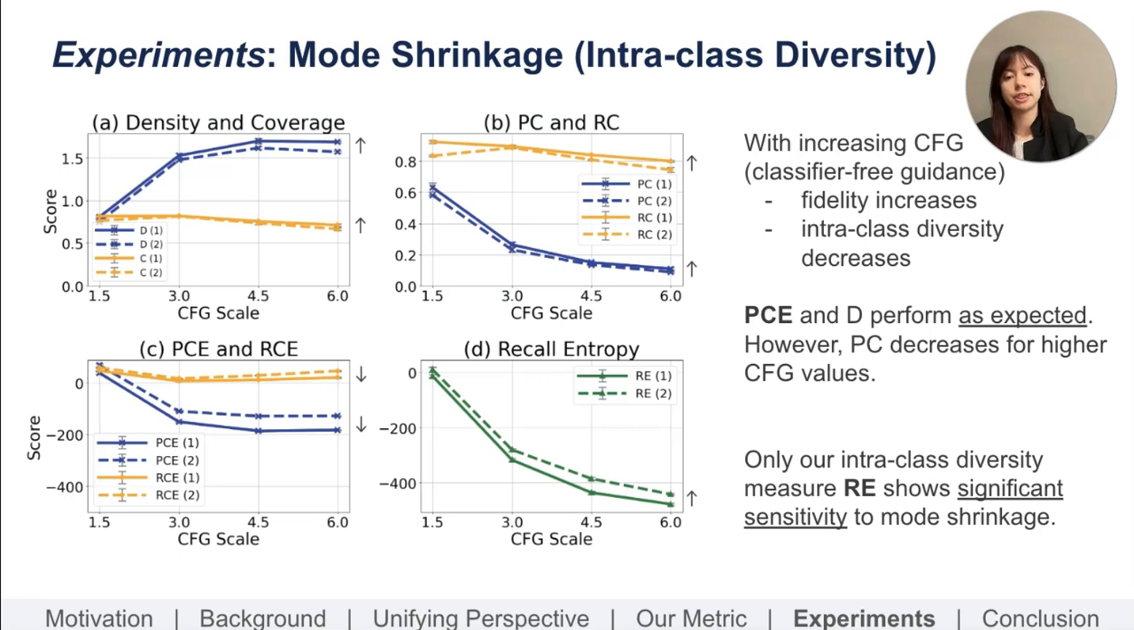This experiment is mode shrinkage for intraclass diversity. For the experiment, we calculate the metrics for image sets generated at 5 levels of the classifier-free guidance parameter, which is used to control the fidelity-diversity trade-off. With increasing classifier-free guidance, fidelity increases and intraclass diversity of the output decreases, and the measure should reflect that. Precision cross entropy and density perform as expected. However, precision coverage decreases for higher classifier-free guidance values, which is suboptimal. Out of the recall measures, only our intraclass diversity component recall entropy shows significant sensitivity to mode shrinkage.